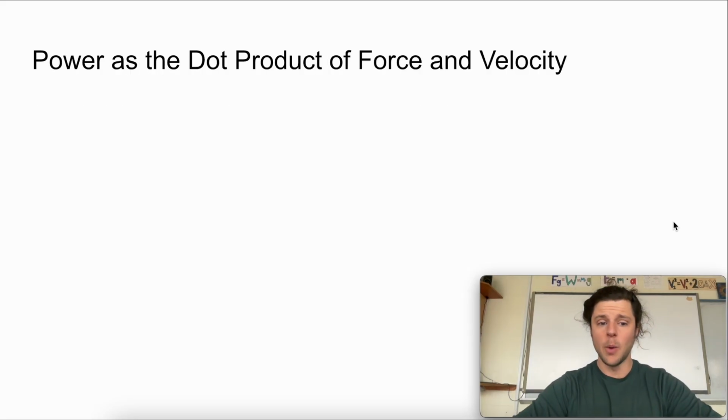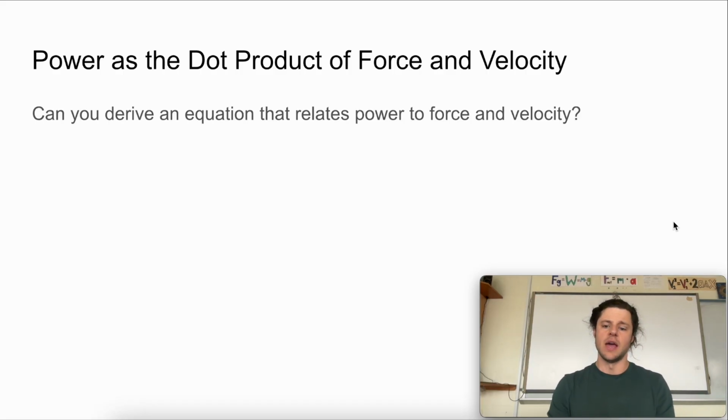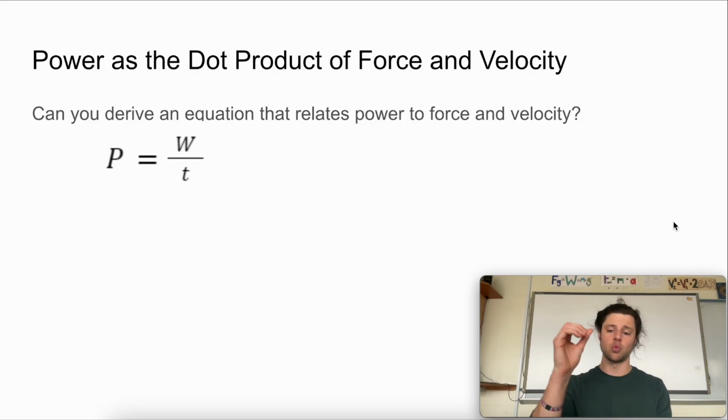So we can think about how power relates to force and velocity, and we will find that it is the dot product of force and velocity. Based on our base equation here, that power equals work divided by time, can you try to derive an equation that relates power to force and velocity? Take a moment, maybe pause if you like.